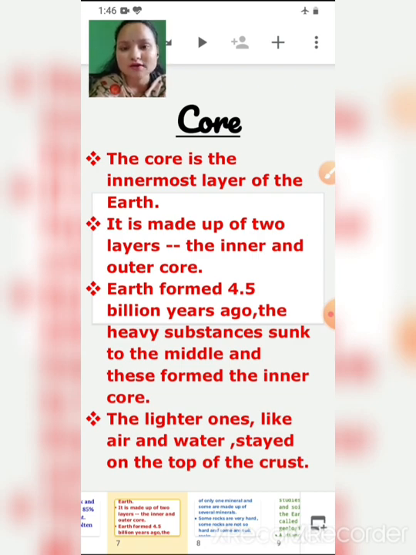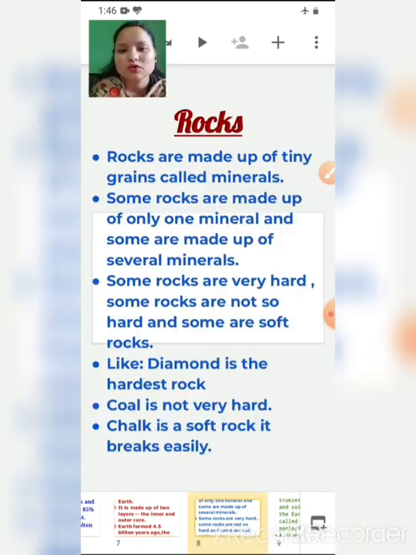I have told you earlier also that some planets are made up of gases and some planets are made up of rocks. So earth is one of the planets which is made up of rocks. The rocks which we use all come from earth's layer. So let's see what rocks are.